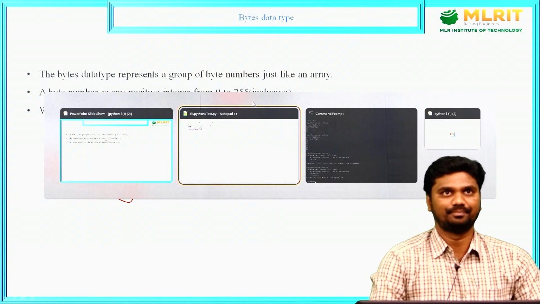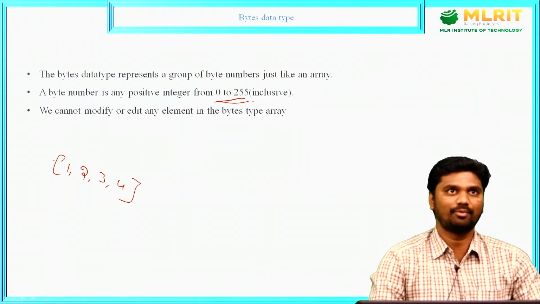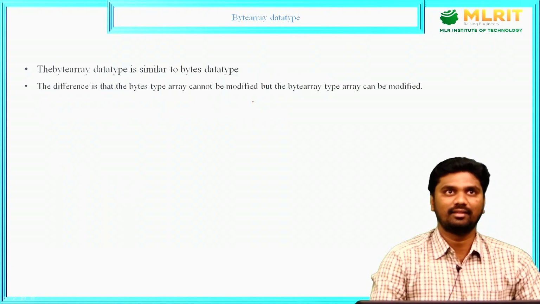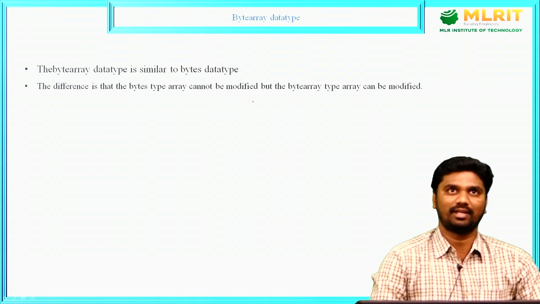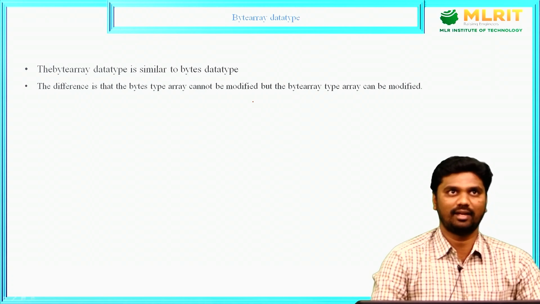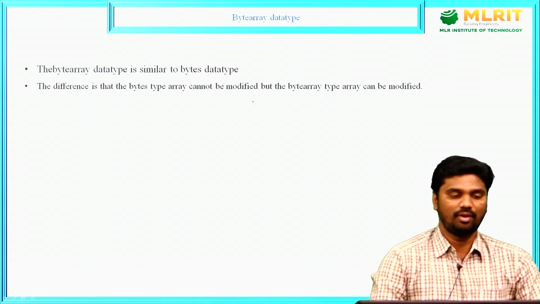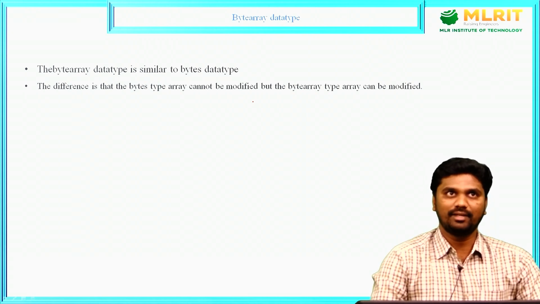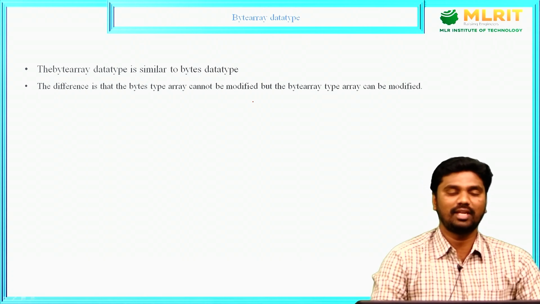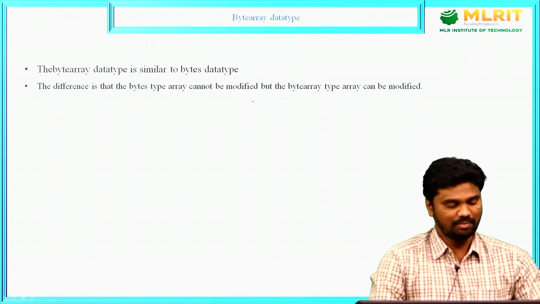Next, another data type we had, the byte array data type. What is that one? Byte array data type is similar to the bytes data type, but there is a difference between them. The difference is, bytes data type is an immutable object and byte array data type is a mutable object. Once we create that byte array object, we can change the values of that object. Let me see one example.